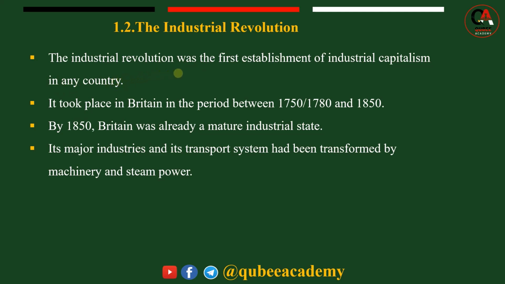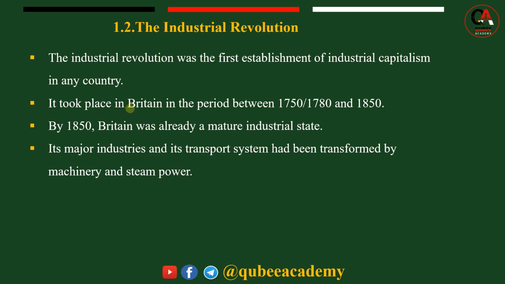Kanaaf biyya kam keessattuu capitalism kan jalqabe industrial revolution kan jalqabe capitalism and is the outcome of capitalism karaa biraatiin. It also took place in Britain in the period between 1750 or 1780 and 1850. Kanaaf capitalism took place in Britain similar to capitalism. Industrial revolution and capitalism, both of them were started within Great Britain. Kanaaf sababa gurguddoo hedduu jira.